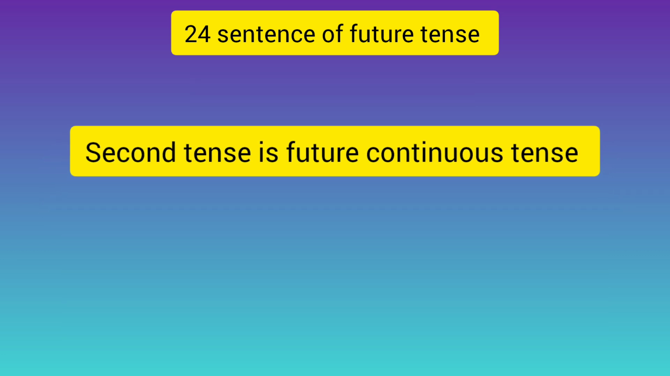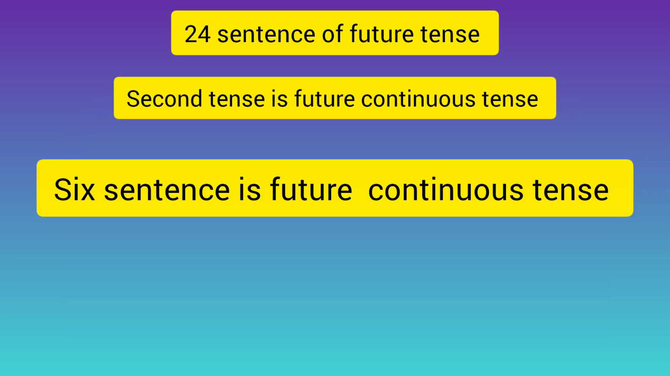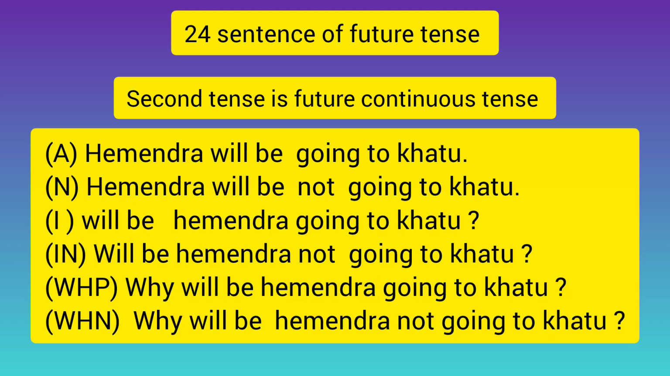Second tense is future continuous tense. 6 sentences of future continuous tense. First sentence is affirmative sentence. Hemender will be going to Khatu. Second sentence is negative sentence. Hemender will be not going to Khatu. Third sentence is interrogative sentence. Will be Hemender going to Khatu?